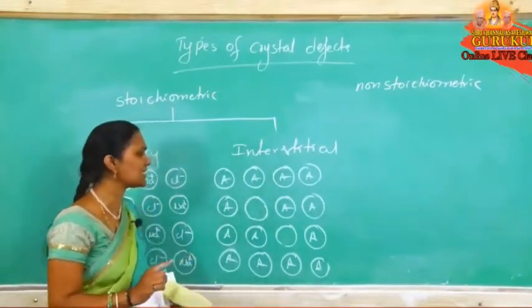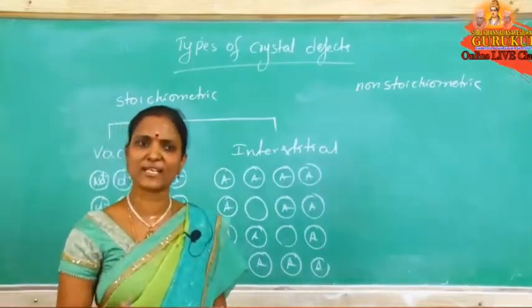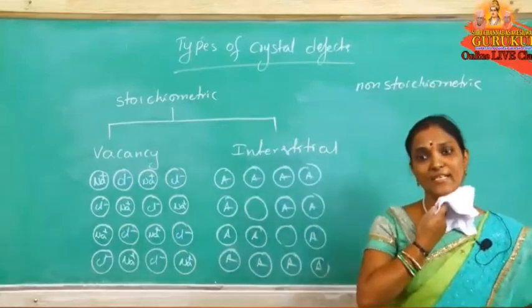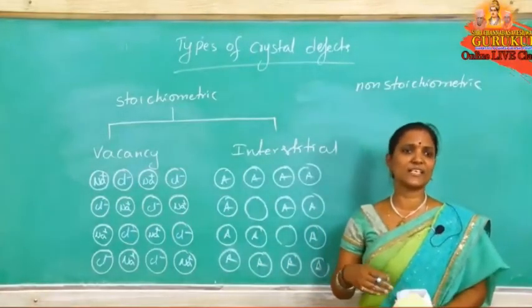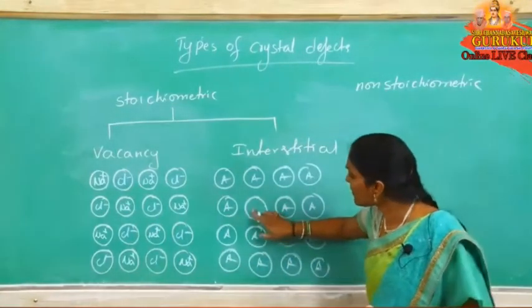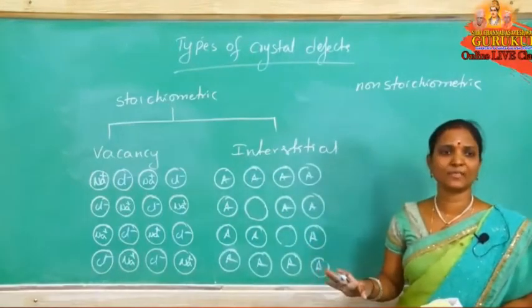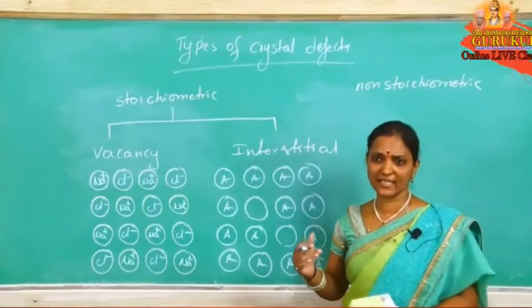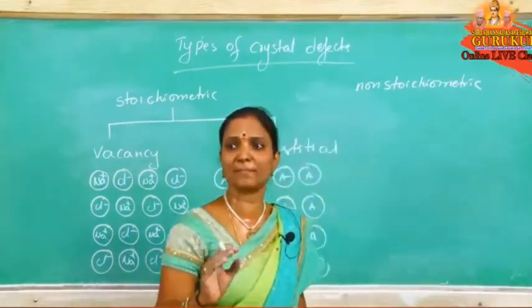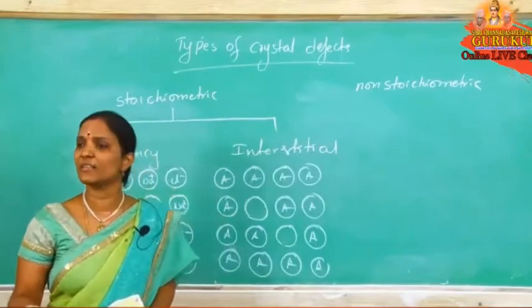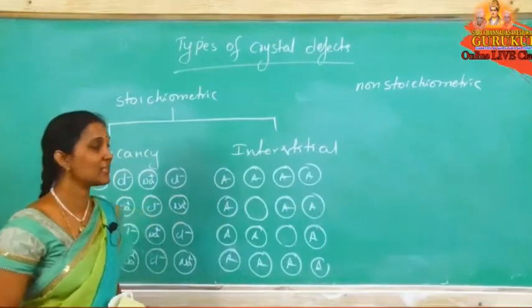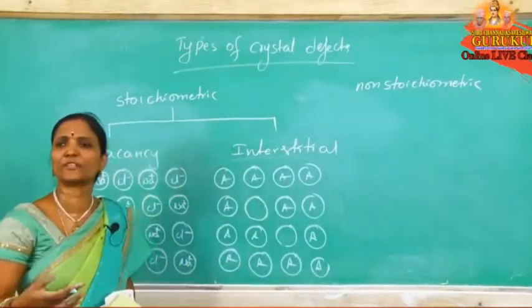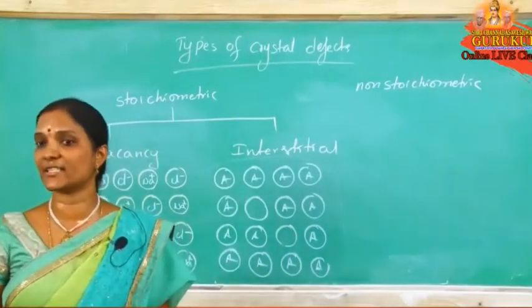So in this vacancy defect, does the density remain constant, decrease, or increase? Some of the particles are missing, so the mass decreases. Mass by volume is density. Mass is decreasing, so the density decreases. What is the effect on density? The answer is that density decreases.